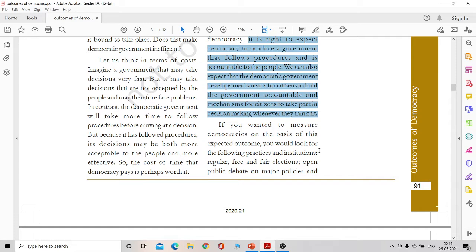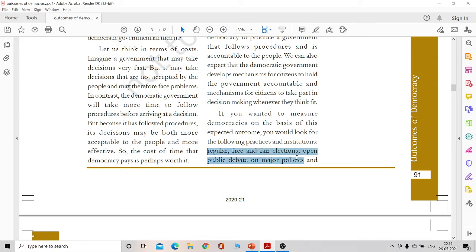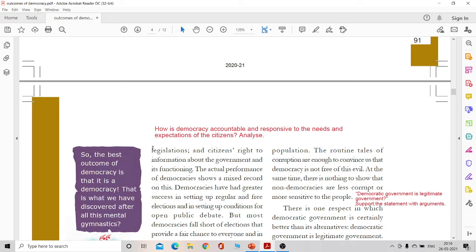And of course, another way is to hold regular, free and fair elections and open public debates on major policy. That is how, through these legislations, we get to see our parliament in debate. There are so many policies which are discussed in open forums and media. So this shows the level of transparency of the government.